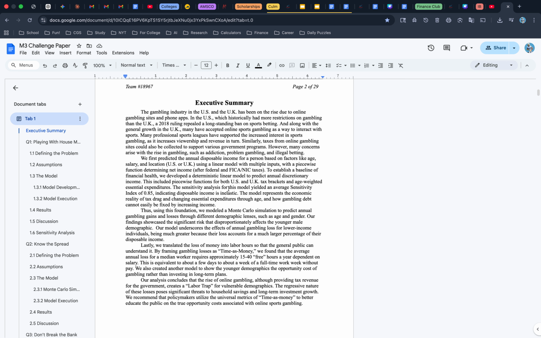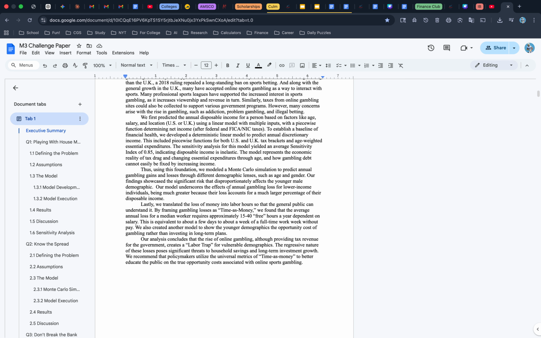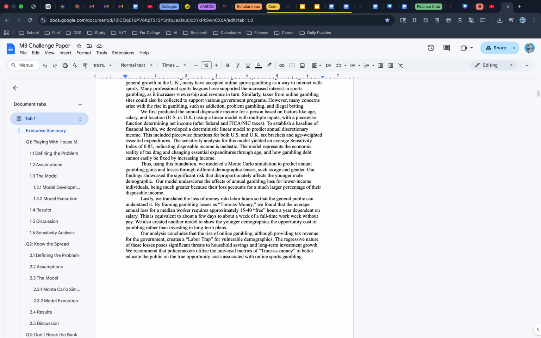So basically, the executive summary is how in the US and the UK there has been an increasing rise due to online gambling sites and phone apps. Because historically there have been a lot of restrictions and bans on these sports gambling websites, but they have been becoming increasingly lenient, and a lot of people have been taking advantage of it over time.